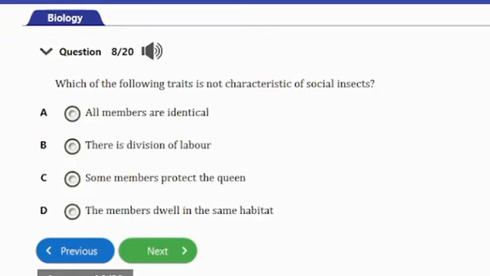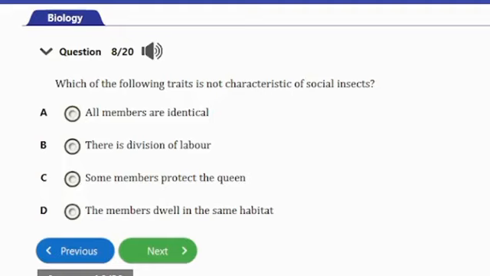Question number 8 here. It says, which of the following traits is not characteristic of social insects? A, all members are identical. B, there is division of labor. C, some members protect the queen. D, the members dwell in the same habitat.